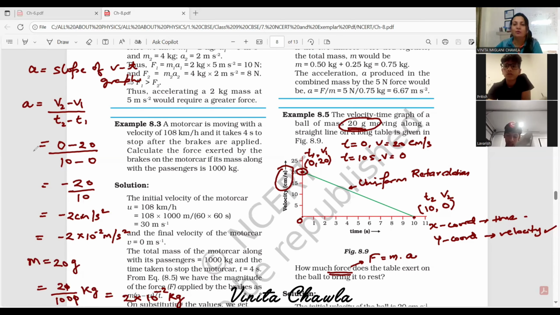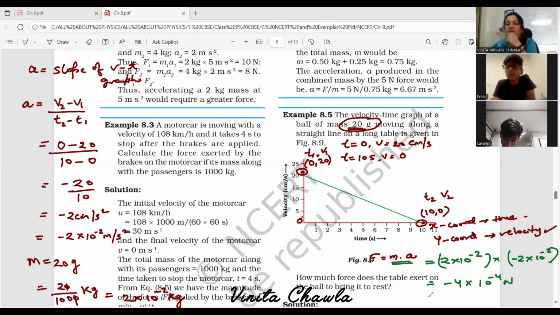Because we have to find force and force is mass into acceleration. Now put the values. Mass is 2 into 10 to the power minus 2 kg, and acceleration is minus 2 into 10 to the power minus 2 meter per second square. So force is 2 into minus 2, minus 4 into 10 to the power minus 4 Newton.